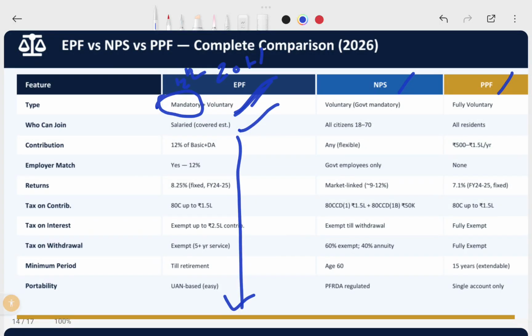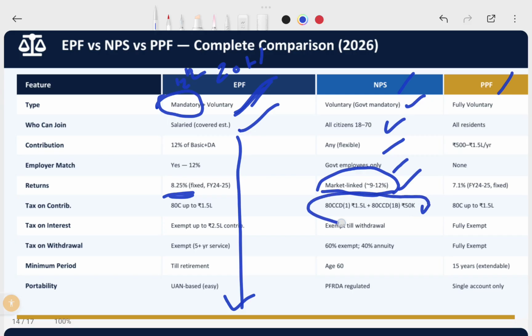This is the National Pension Scheme, which is completely different. It is for all citizens, a voluntary government scheme, and it is flexible. Government employees can opt for it, and it is linked to 9 to 5%. Earlier it was 8% only, and now it is increased to 9. In this scheme you can get 9 to 12%, and an extra 50,000 benefit will come if you provide the pension scheme. It is fully exempt on withdrawal: 60% exempt and 40% for annuity benefit. This is the NPS scheme. While I explain the NPS Act, I will explain this in more detail.